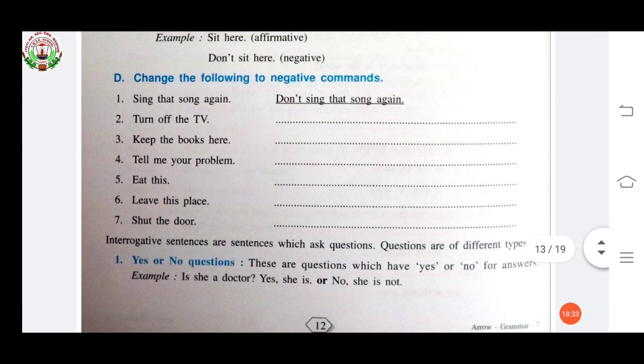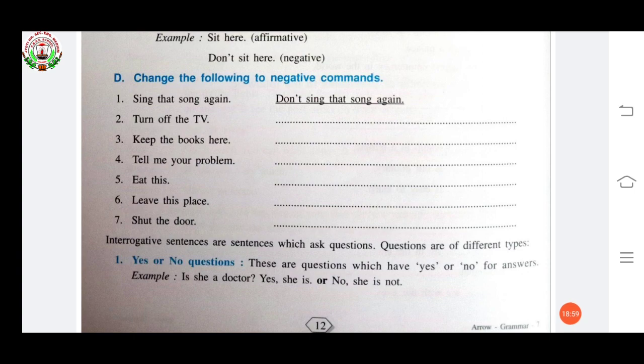See this exercise D. Change the following to negative commands. Here commands are given. Sing that song again. Don't sing that song again. Turn off the TV. Don't turn off the TV. Keep the books here. Don't keep the books here.